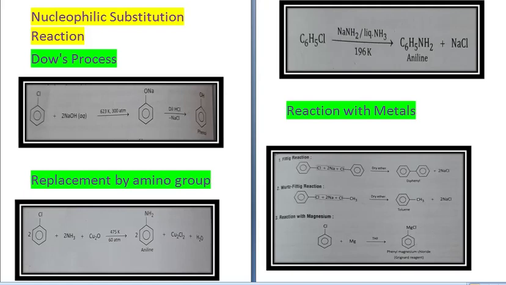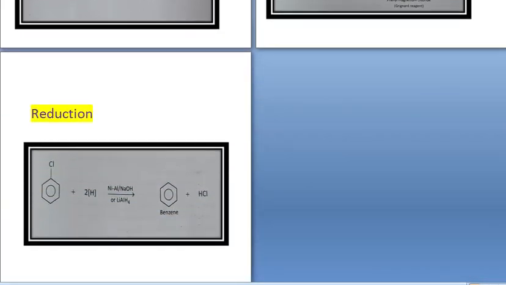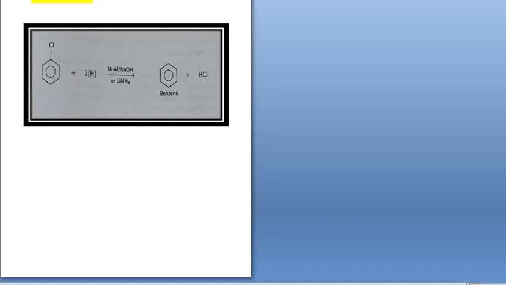Okay. Next chemical property is reduction. Now in reduction, the chlorobenzene gets reduced by hydrogen in presence of nickel or aluminium and NaOH or LiAlH4, lithium aluminium hydride, to give you benzene plus HCl.